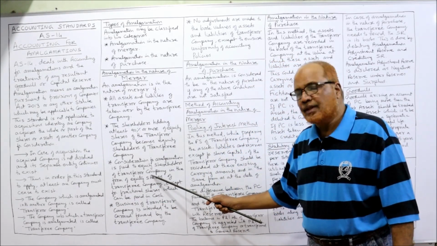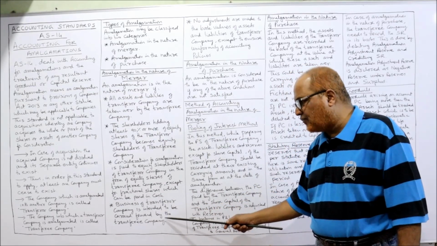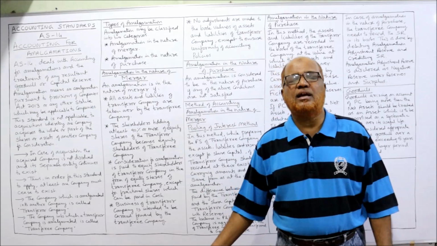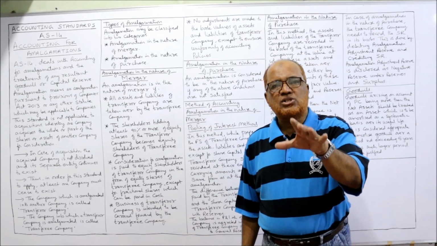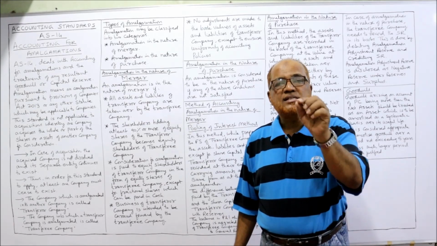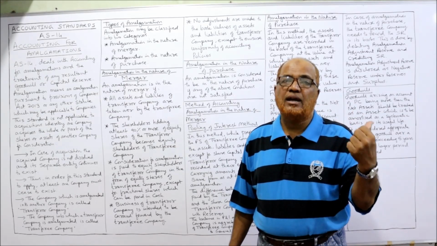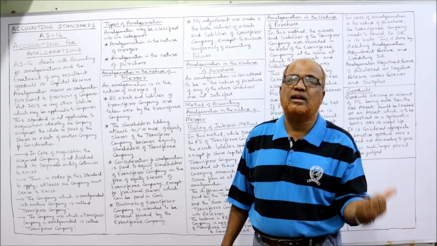Next one: the business of the transferor company is intended to be carried forward by the transferee company. That means the business of the transferor company should not be dissolved. The same business of the transferor company should be carried on by the transferee company.